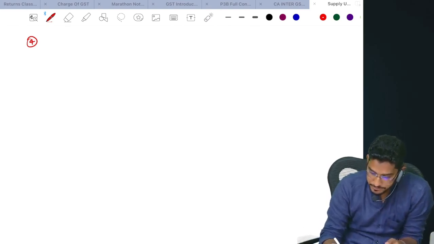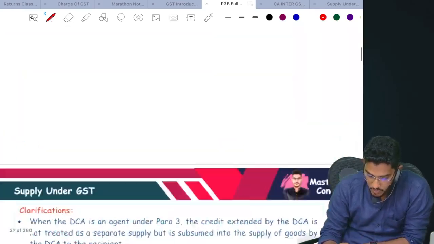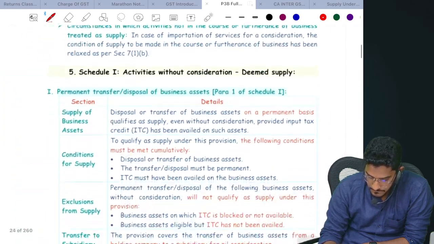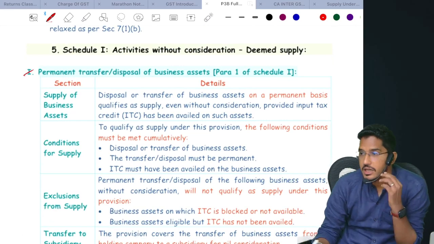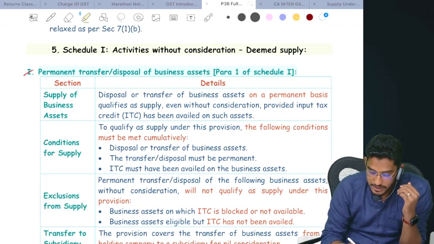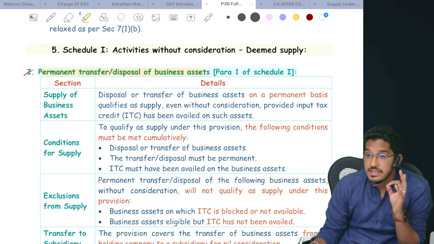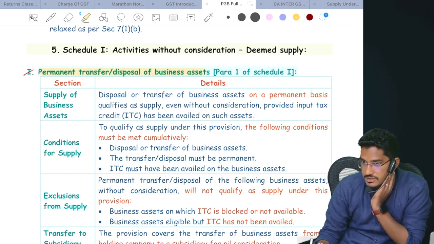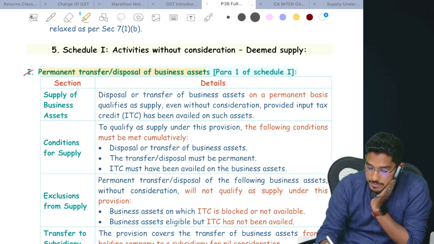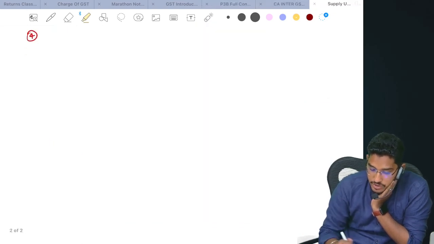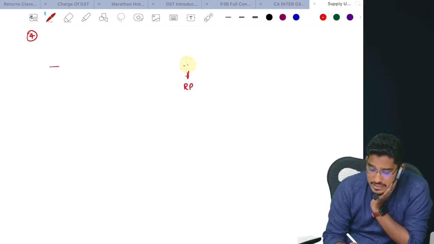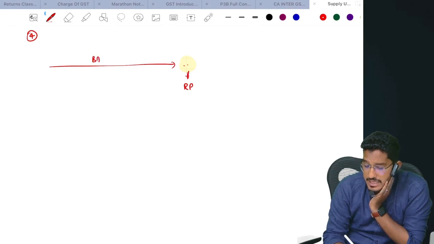Let us do it. First we'll start with para number 1. What does para number 1 say? Permanent transfer or disposal of a business asset on which ITC has been availed. So if you have purchased an asset on which you have availed input tax credit, say you are a registered person, you have purchased a business asset.